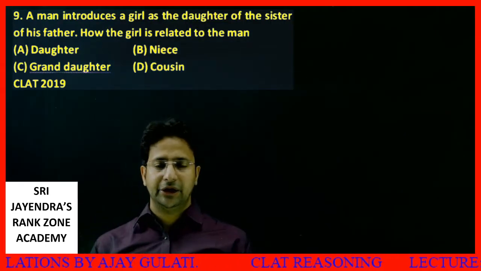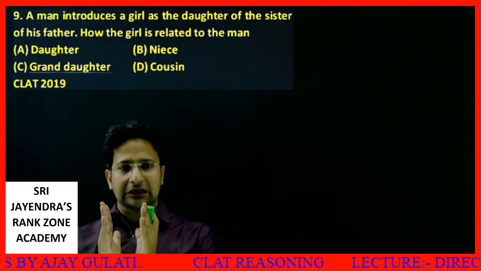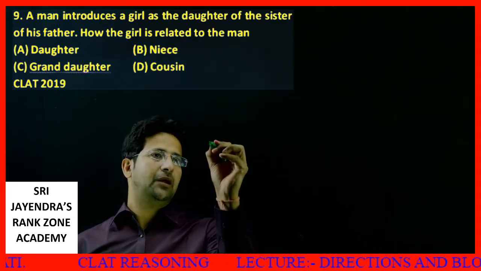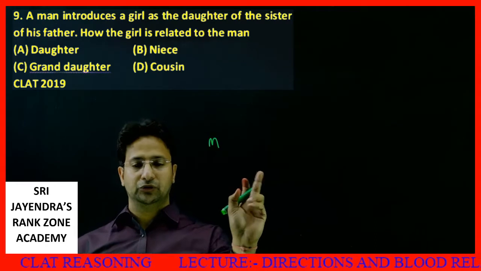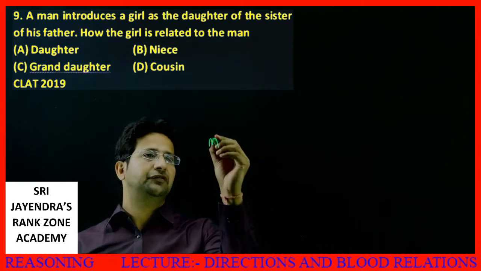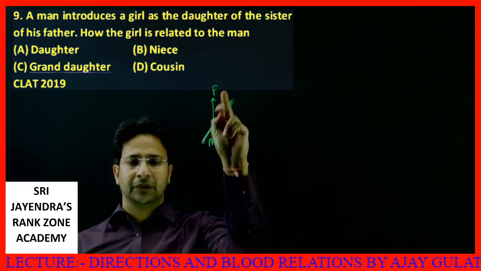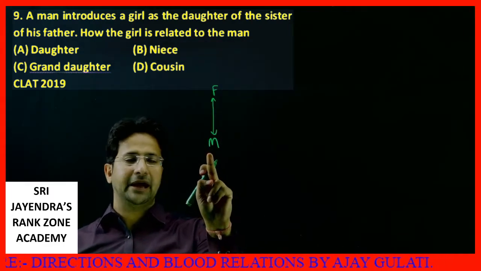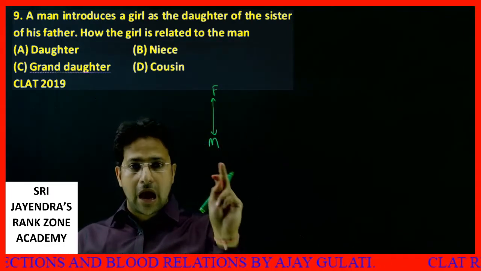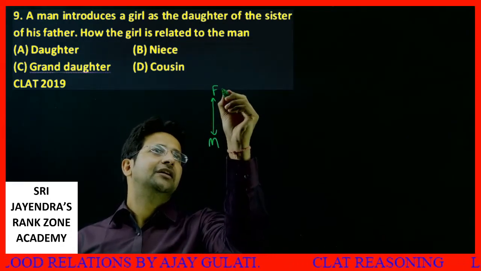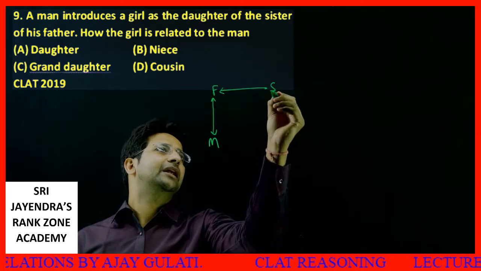A man introduces a girl as the daughter of the sister of his father. See, first of all, a man introduces a girl as the daughter of the sister of his father. His father will be like this. This is his father. This is a man. I'm making an arrow. Father is male, sister is female.